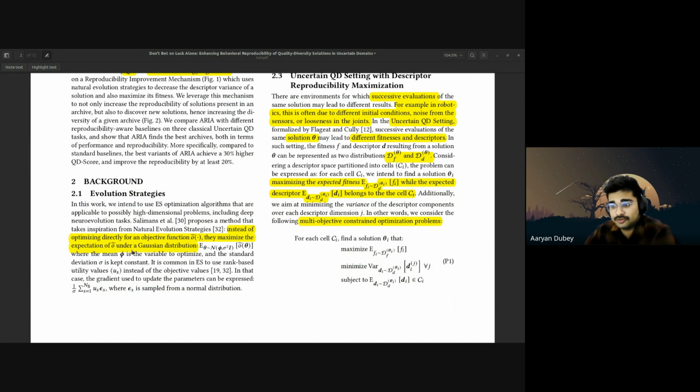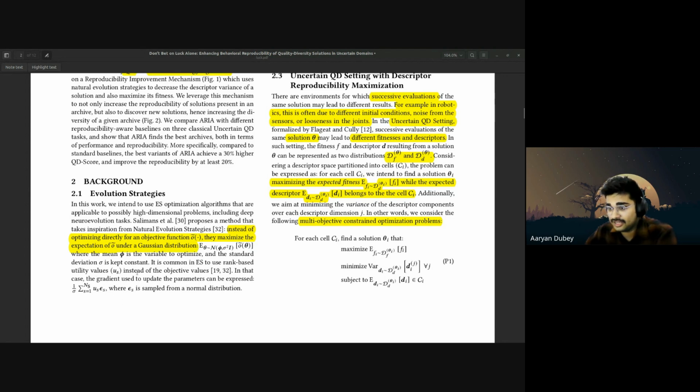the expectation of that objective function on the Gaussian distribution, which means that the variable theta is the variable to optimize and the standard deviation is kept constant, right? So they optimize the mean and the standard deviation is kept constant. It is common for ES to use a rank-based utility function instead of an objective function. In that case, a gradient is used to update the parameters. Here they were updating parameters differently.